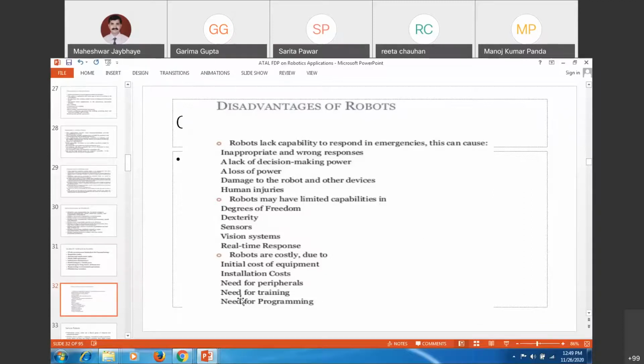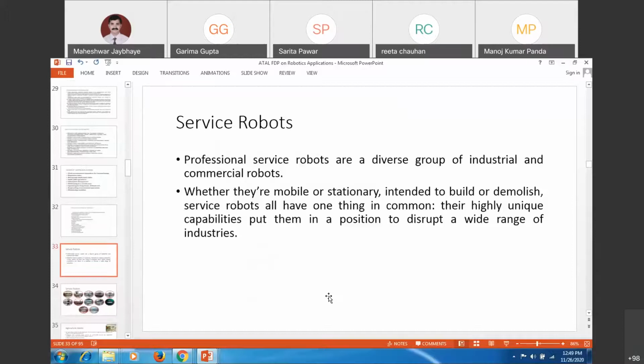So that's why it is again a costlier affair. Industries, medium scale and small scale industries, are not going for robotics unless and until it is very essential and economical. Likewise, you are going to have different applications. I have touched upon different advantages and disadvantages. Again, there are many things which have to be discussed.